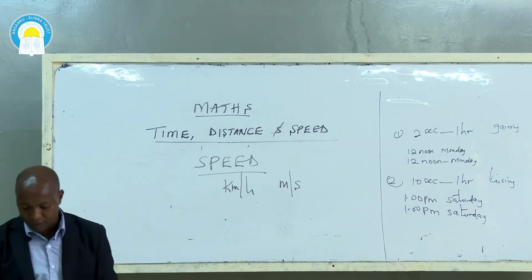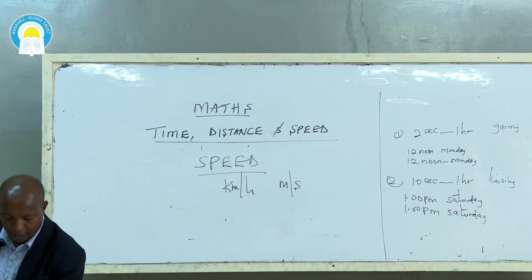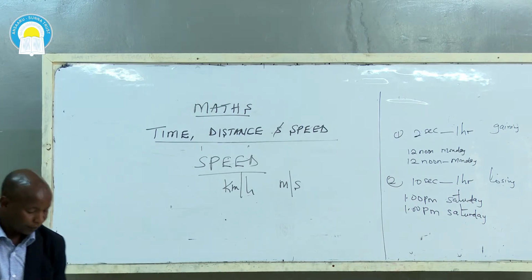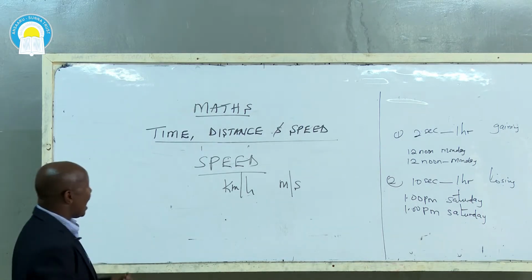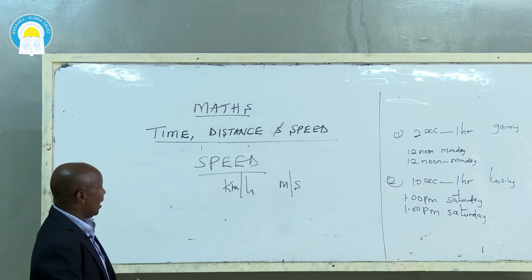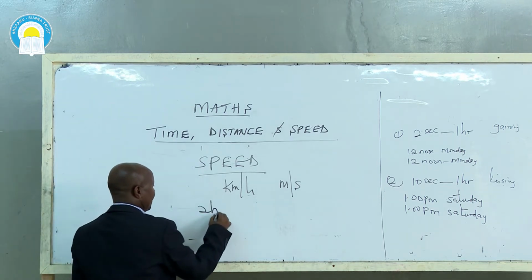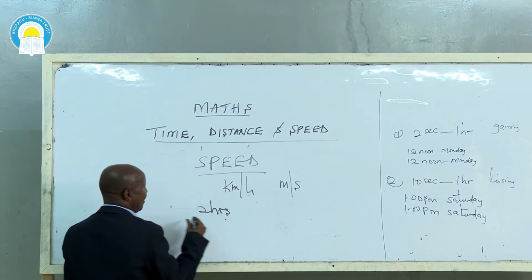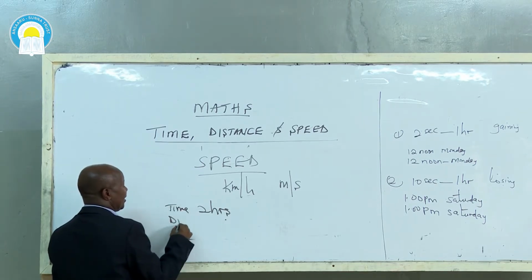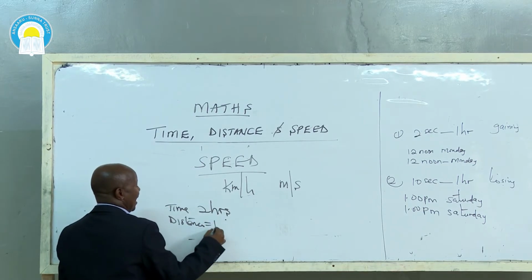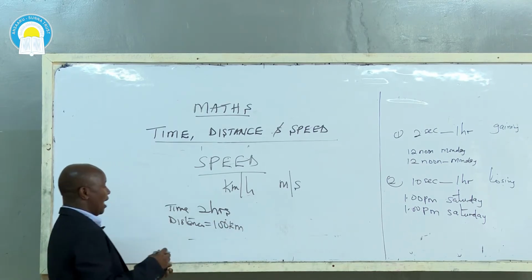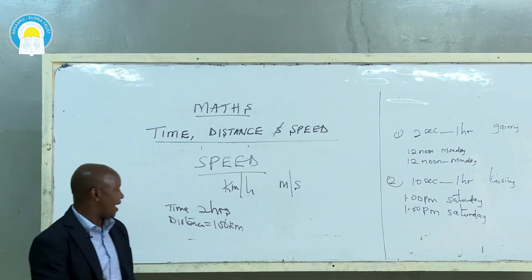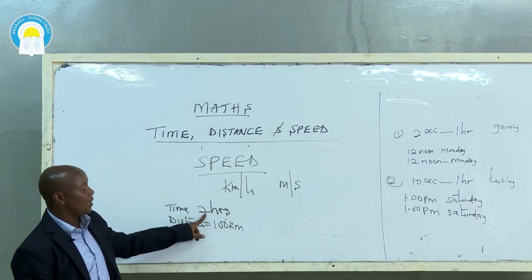A very good example is this. Mr. Kioko's car was traveling for 2 hours, this is the time, at a distance of 100 kilometers. I traveled 100 kilometers in only 2 hours. When you look, my distance is in kilometers and the time is in hours.